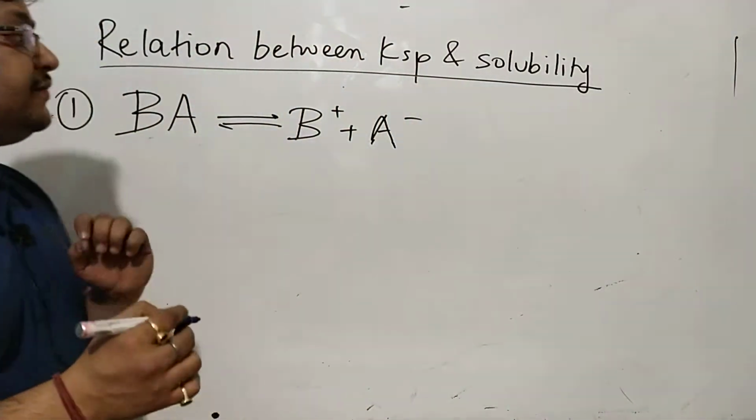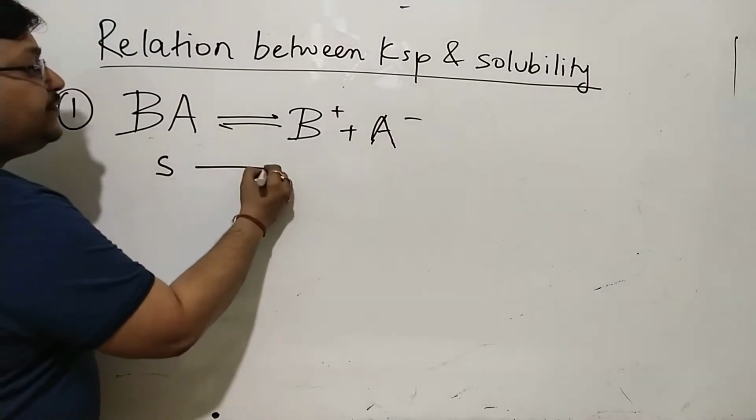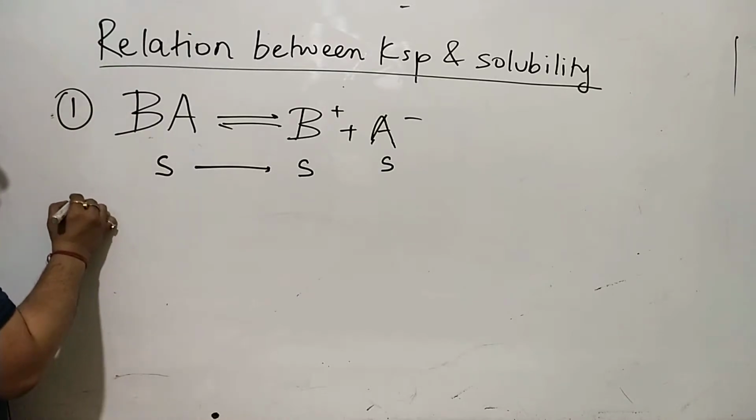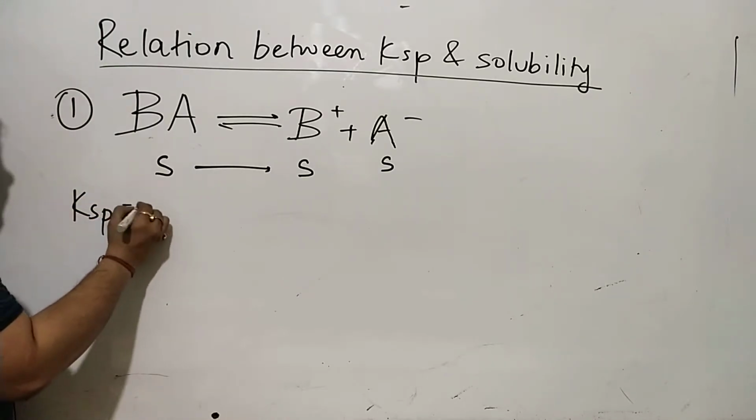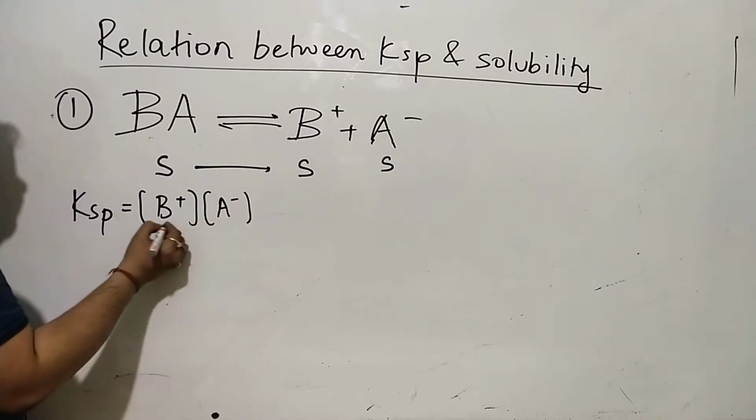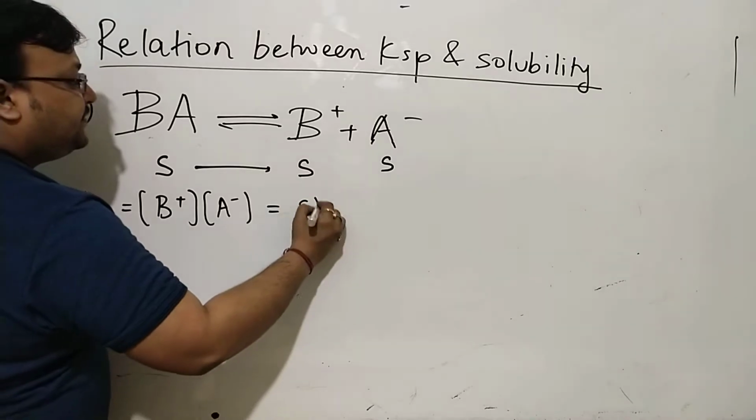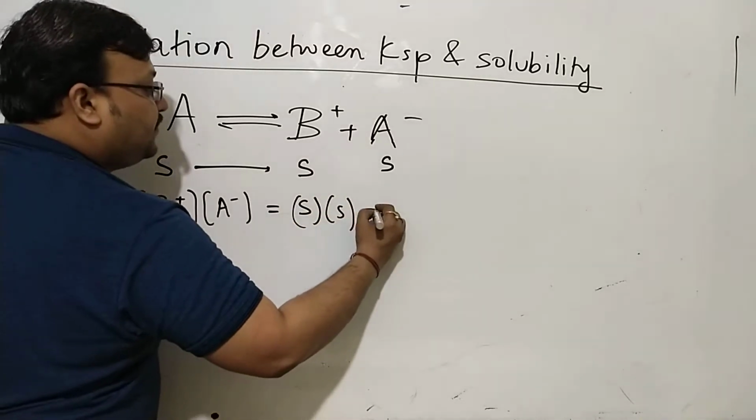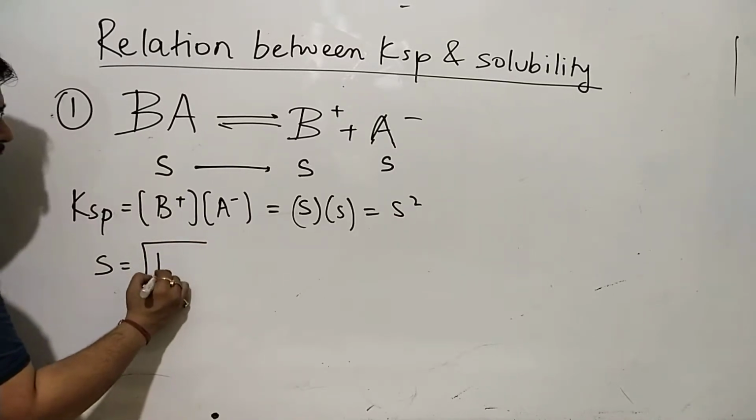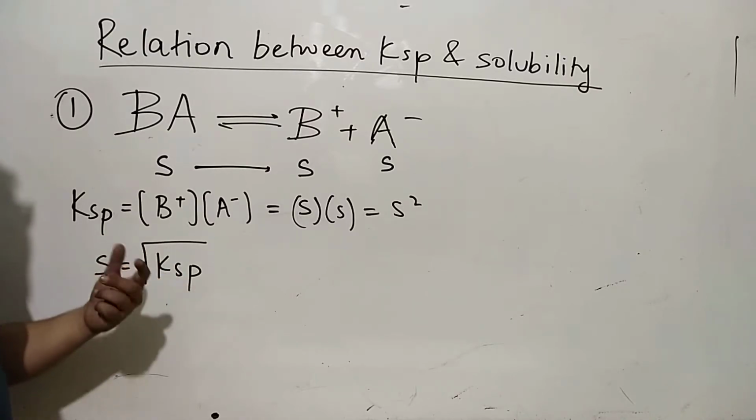If the solubility is S moles per liter, now this will furnish S moles of the cation, S moles of the anion, and naturally KSP, which is written in the conventional manner, ionic product [B+][A-], will be equal to S into S, which is S square, and the relationship will be solubility is equal to root over of KSP. So these are very common, very routine things.